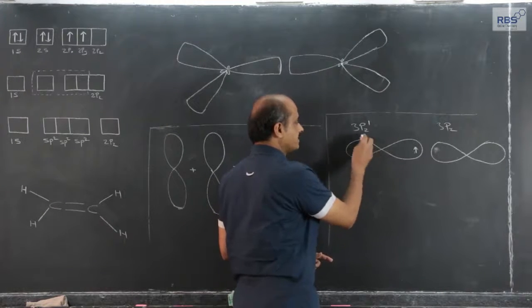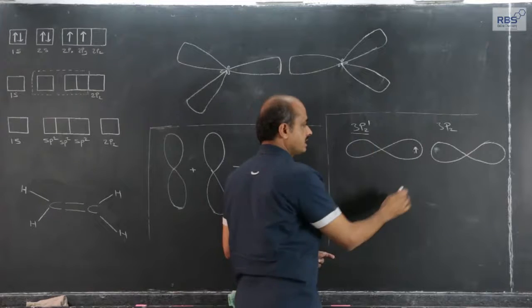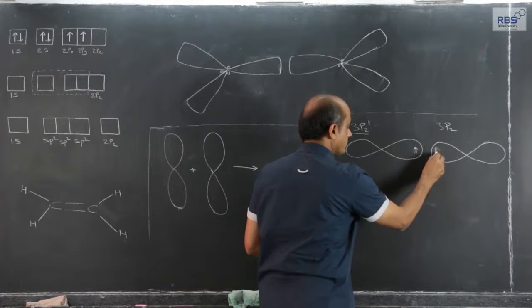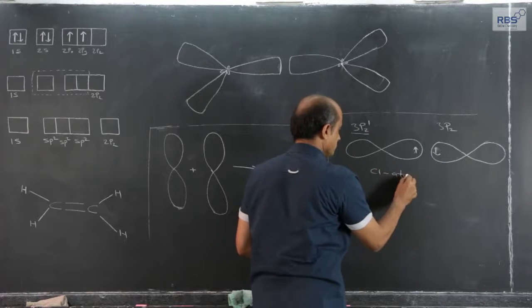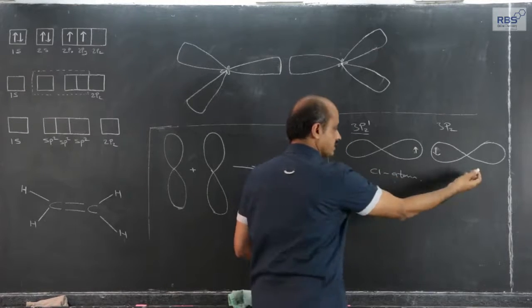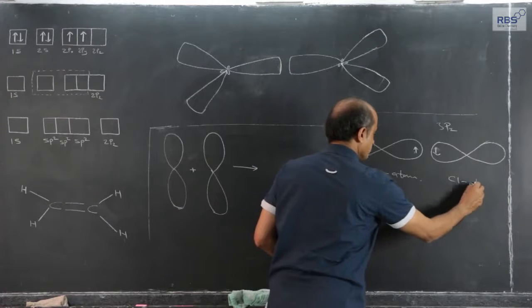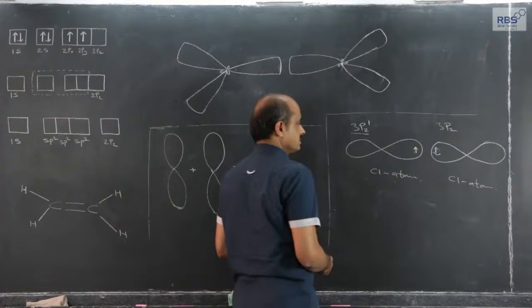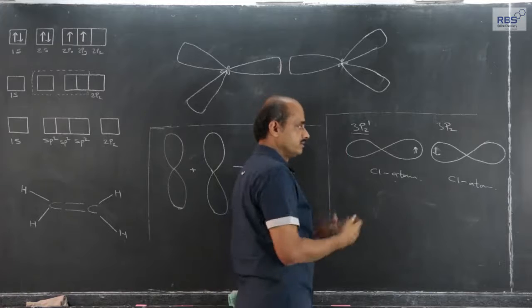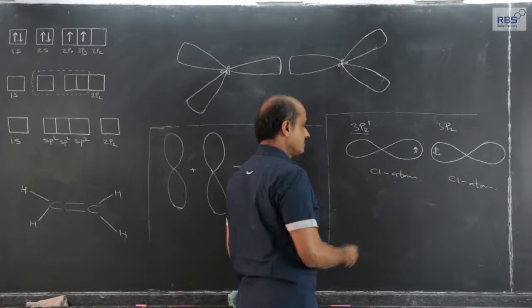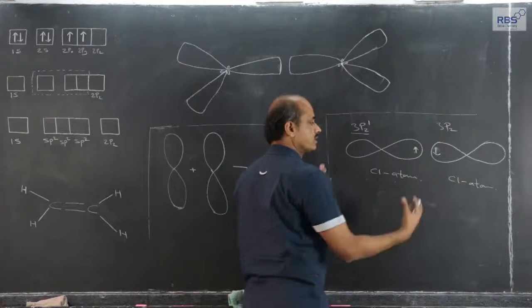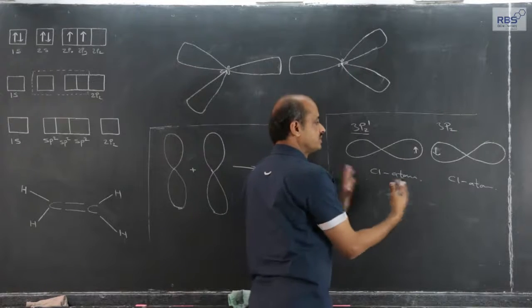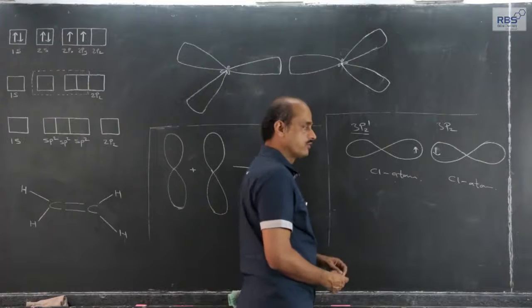Half filled atomic orbital 3pz of one chlorine atom and half filled atomic orbital of another chlorine atom. The 3pz atomic orbital in both the cases is half filled, and when these two atomic orbitals approach and overlap, an electron pair is shared and a single covalent bond is formed.